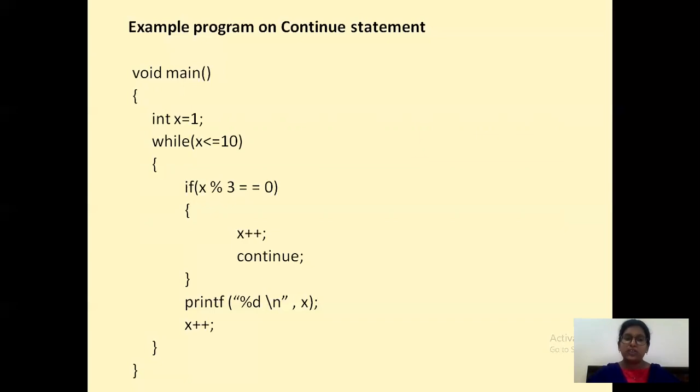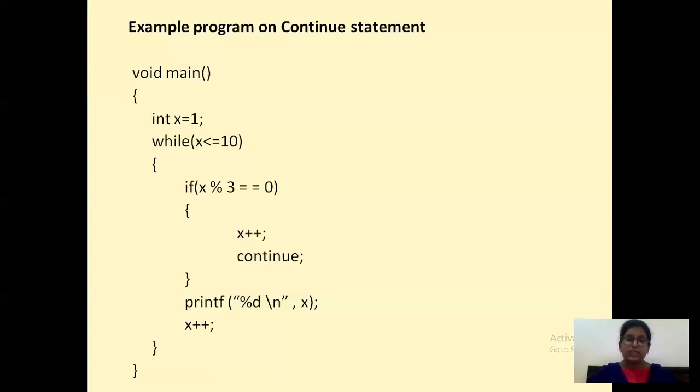Continue means again you need to repeat that loop. Because x got incremented to 4, it will check whether 4 less than or equals to 10 or not, and whether 4 mod 3 equals to 0 or not. It is not 0. So x will be printed as 4 and incremented to 5 now. Then you will be checking whether 5 mod 3 equals to 0 or not. It is also false. So you will be printing the value of x as 5, like that.